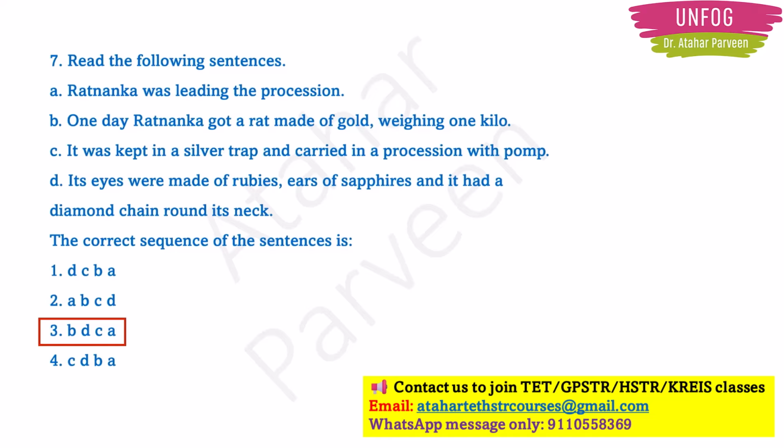It was kept in a silver trap and carried in a procession with pomp. This also looks incomplete, right? When they are talking about a rat made of gold, then they should be describing it. So that is in sentence D. Its eyes were made of rubies, ears of sapphires, and it had a diamond chain round its neck. Nice. In our option 3, D is the correct sequence. Next sentence should be D only. Next should be C, because it was kept in a silver trap and carried in a procession with pomp. And the last one should be A. Ratnanka was leading the procession.